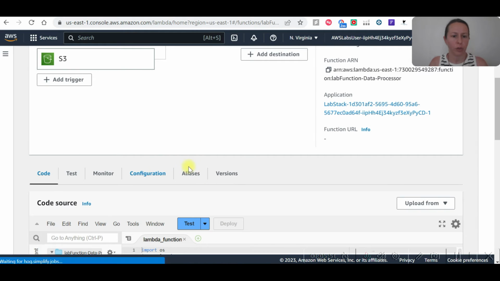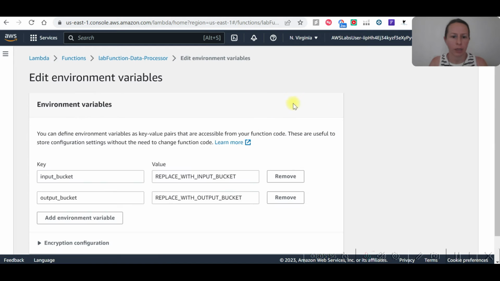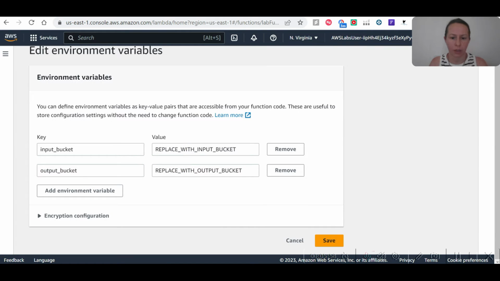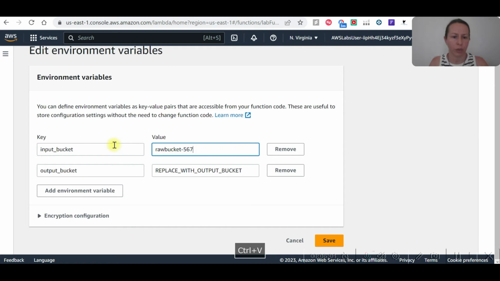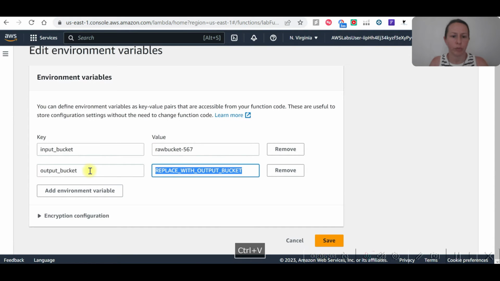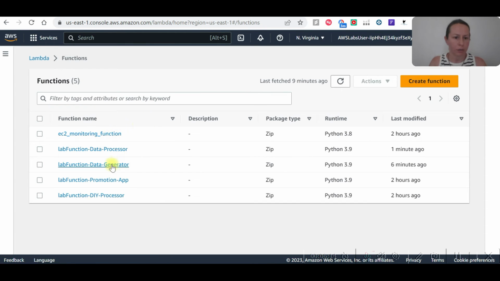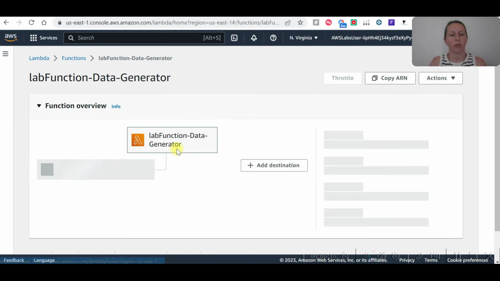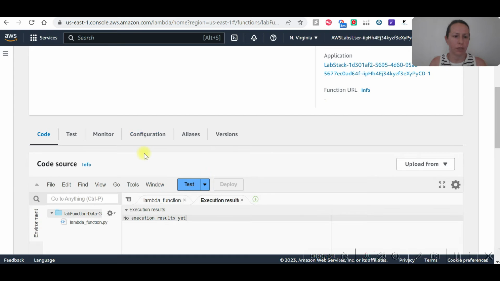Now we are going to go to configuration. We see input and output bucket, and then replace with input and output. Put here raw bucket will be the input and consume bucket will be the output, and save. So let's go and create another data generator. We are going to now create another data and check in S3.